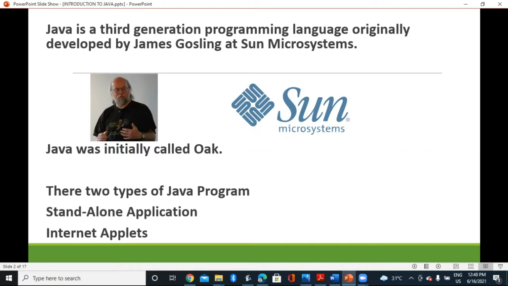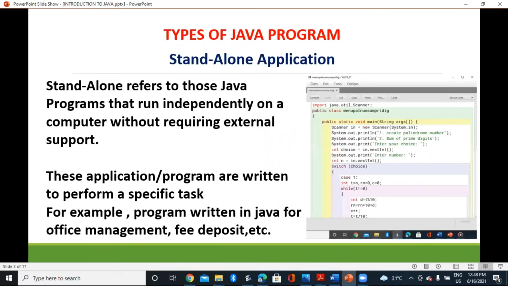Namely, there are two types of Java program, standalone application and internet applets. Let us know more about standalone applications. Standalone refers to those Java programs that run independently on a computer without requiring external support.